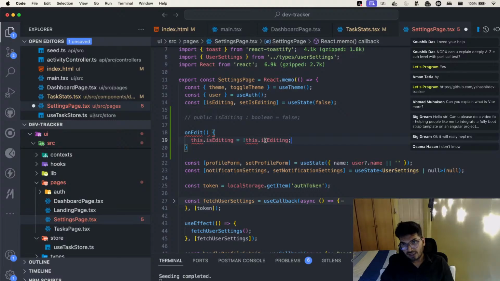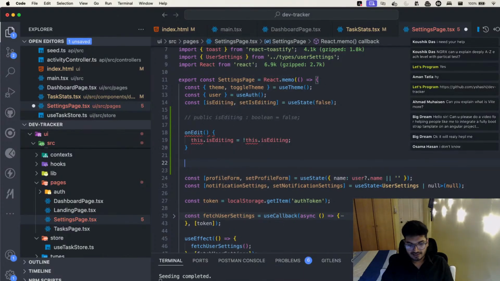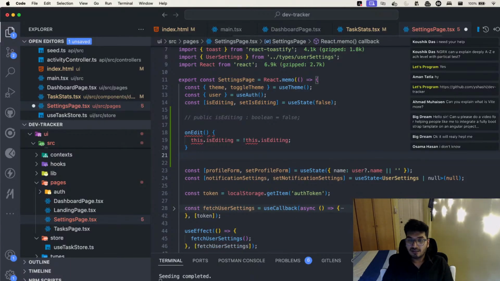If it is true, then make it false. If it is false, then make it true. That's it. That's how you enable and disable. And in Angular, you will be using that as ngIf, or @if now, or maybe with some boolean you can manage the state of the CSS, like when it is disabled or when it is enabled.